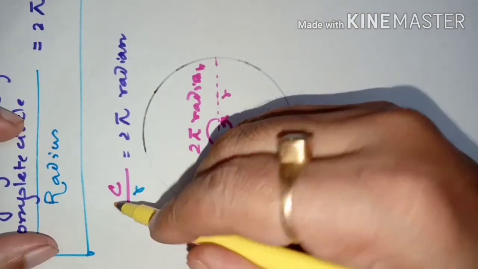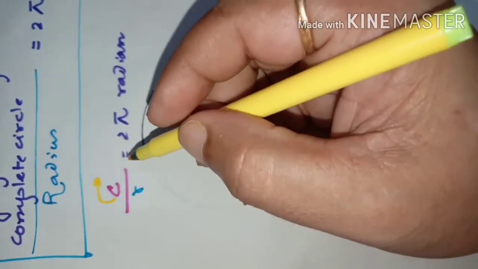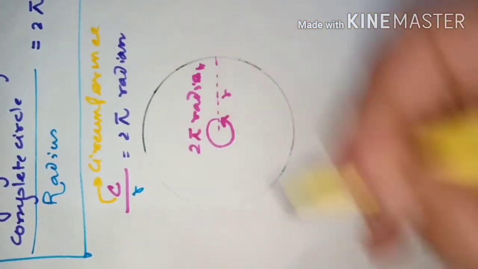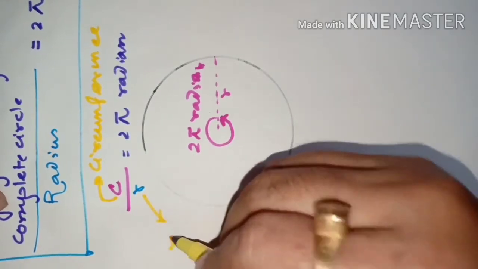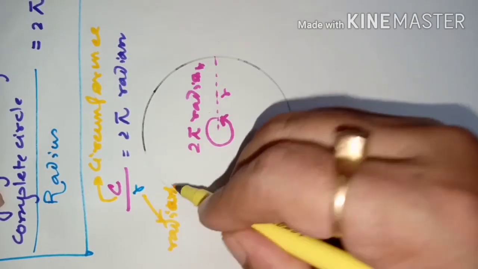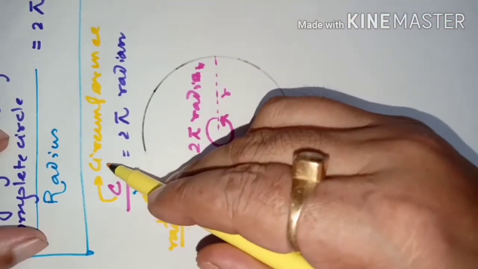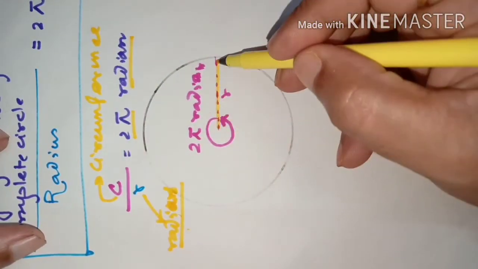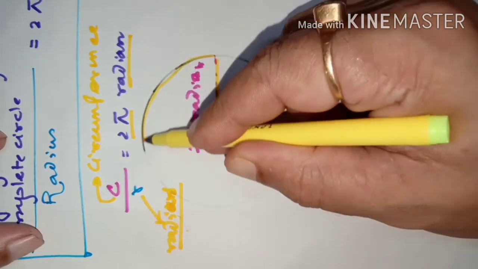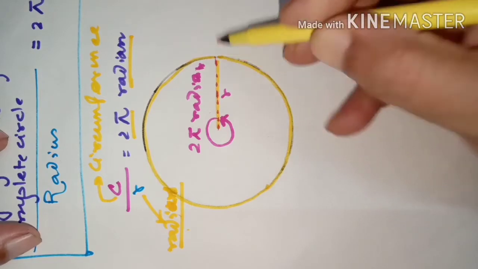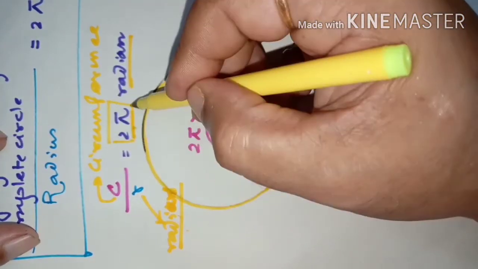What does C stand for? C stands for the length of the complete circle, or you can say the circumference of the circle. And what does R stand for? The radius of the circle. So when you divide the circumference by the radius, you get twice pi radian. So this is the radius, and we have divided the circumference of this circle. Circumference means the whole boundary length. We get a quantity called twice pi.